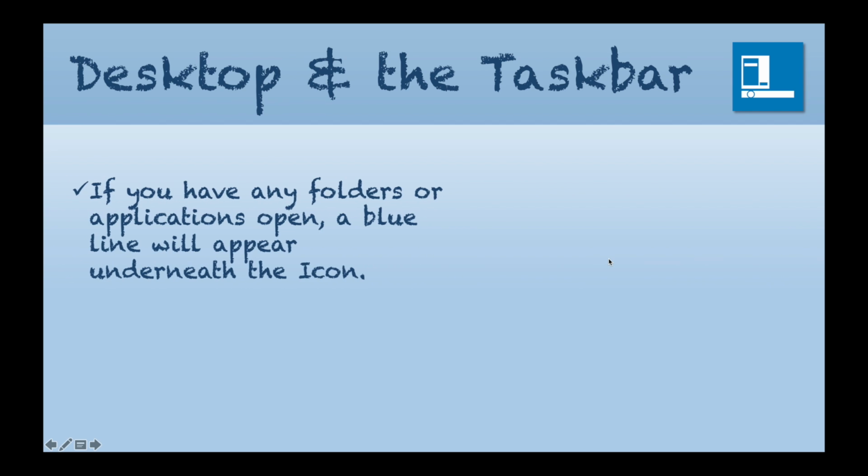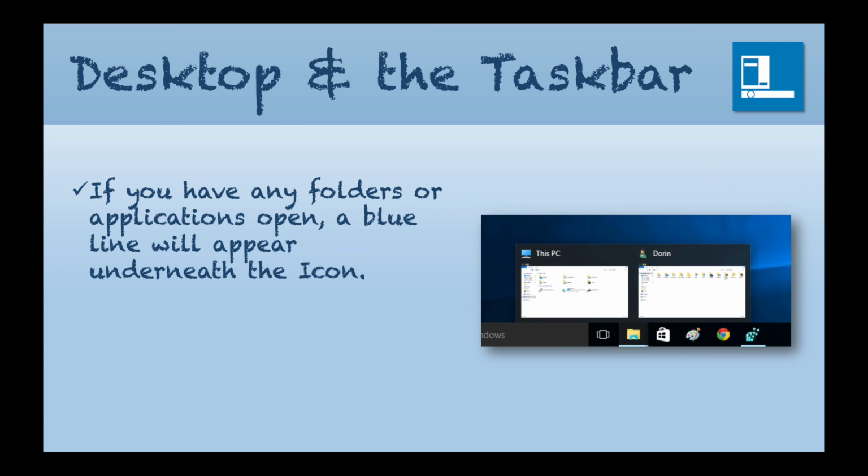If you have any folders or applications open, a blue line will appear underneath the icon. So if you have other windows open, like different folders that you've got documents in, then they will show up in the File Explorer, and there will be a blue line there.